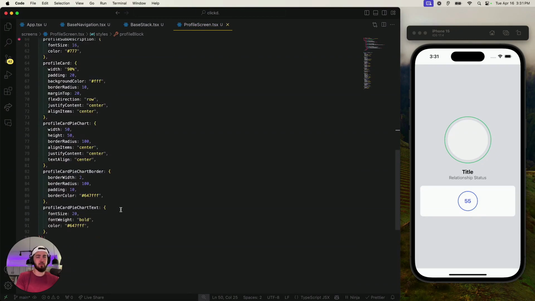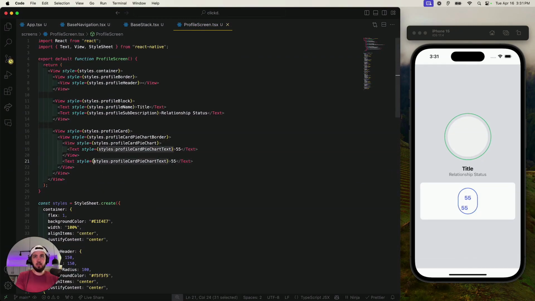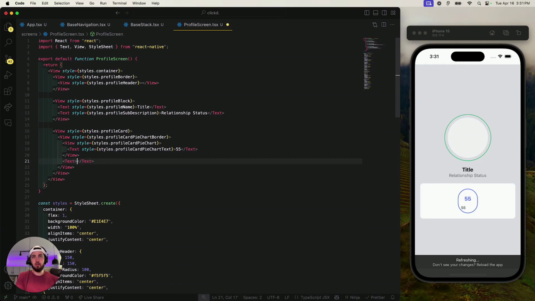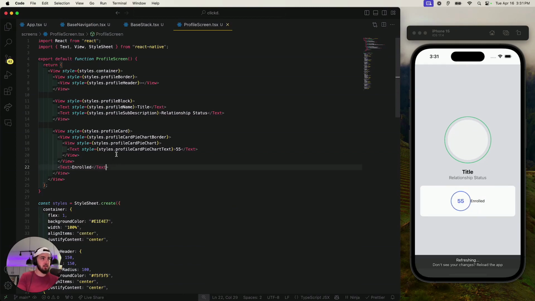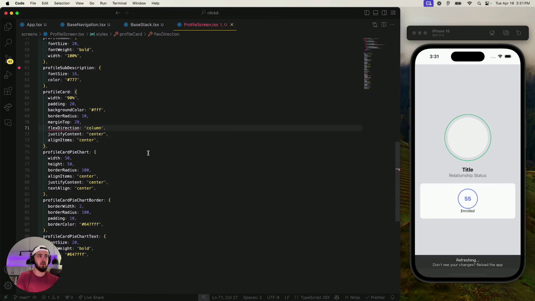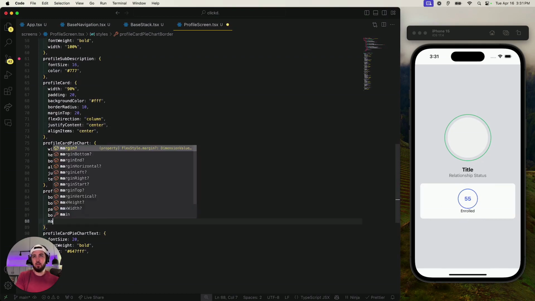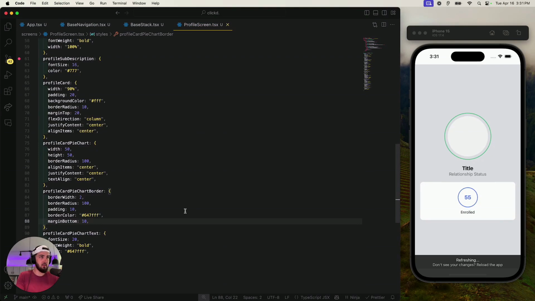Oh, and then I suppose below there is another text. We're going to delete this. Oh, maybe it's outside of this. Yeah, like that. And then we'll need to do profile card. Where's that? We need flex direction, not row, but column. Sweet. Look at that, folks. And then this one we could do margin bottom 10.